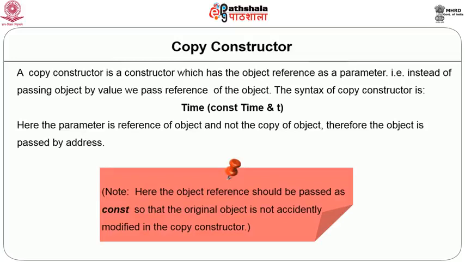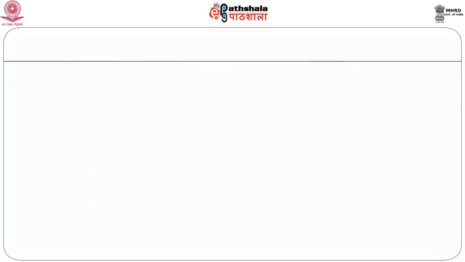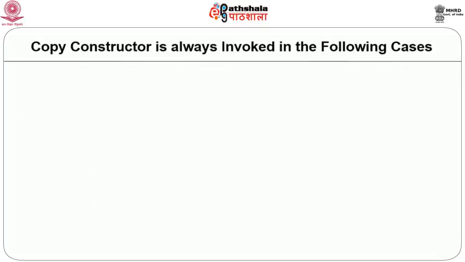Now, since here we are passing the object reference and not the value, there is no need for creation of a temporary copy of the time object. Hence, the earlier problem that we discussed is not there, and we are able to create an object as a copy of an earlier defined object. So, once we define this kind of copy constructor, it is possible for us to define T1 using a parameterized constructor and then define another object T2 as a copy of T1.